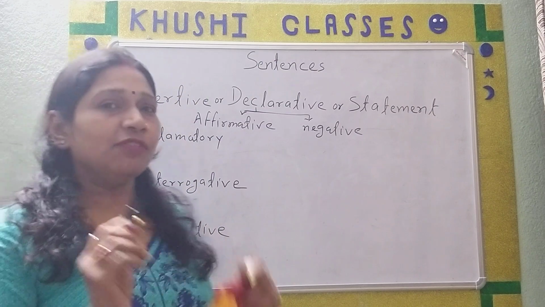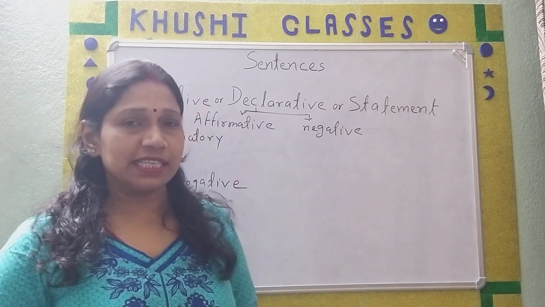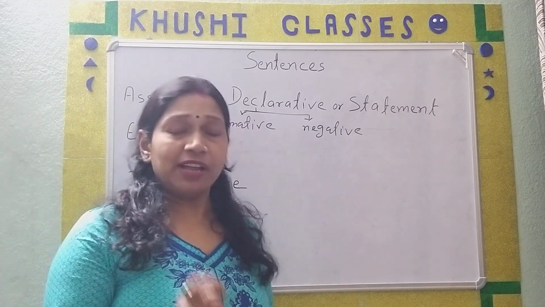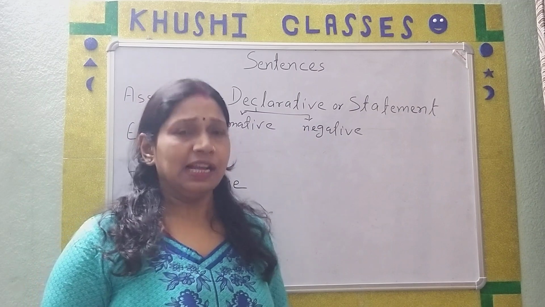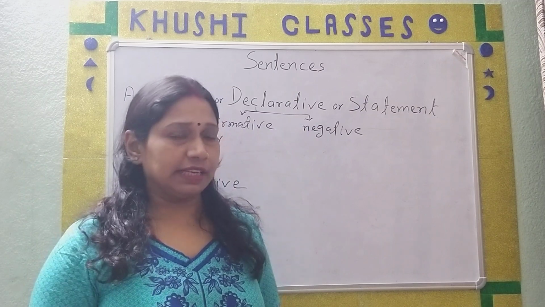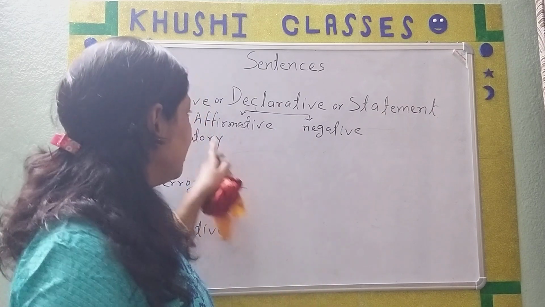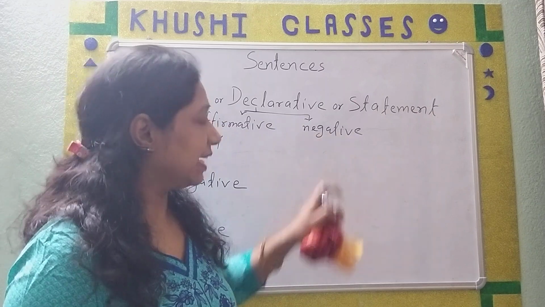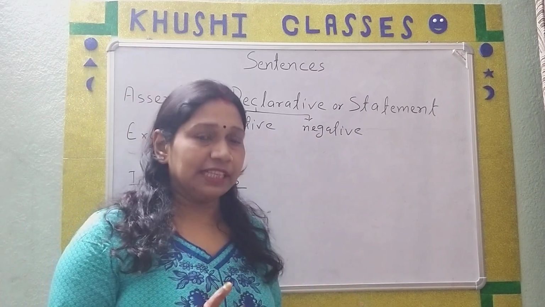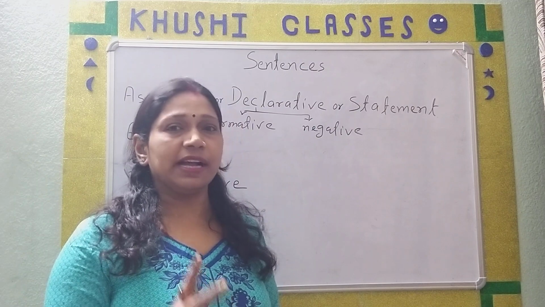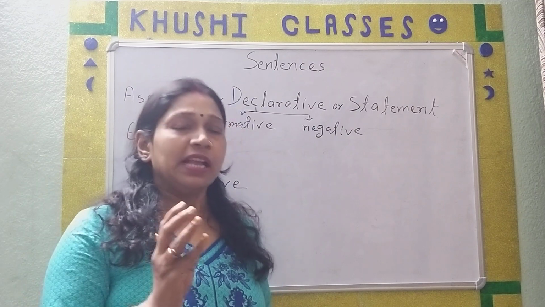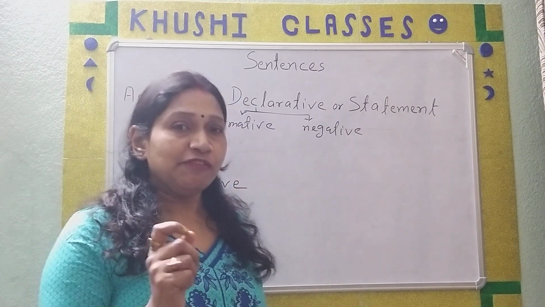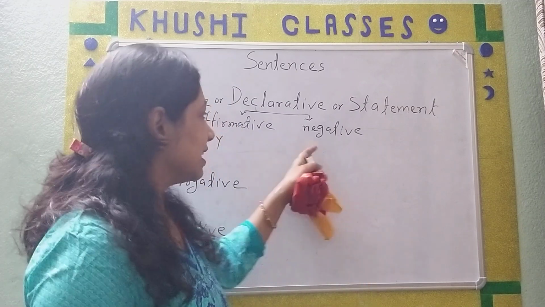Assertive or declarative or statement kind of sentences has two further subkinds, that is affirmative and negative. If we are giving any statement about anything, our statement may be positive or negative. If our statement is positive, it is affirmative, and if our statement is negative, that is a negative sentence. Once again, assertive has two further subkinds, affirmative and negative. If our assertive sentence is in positive sense, it is affirmative. If it is in negative sense, then it is a negative sentence.